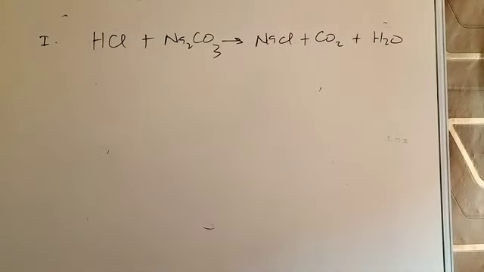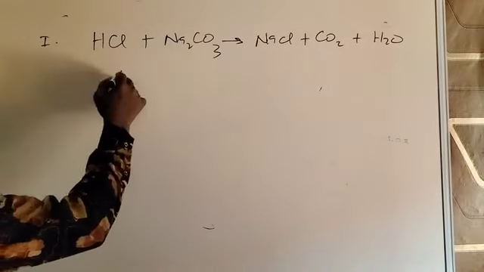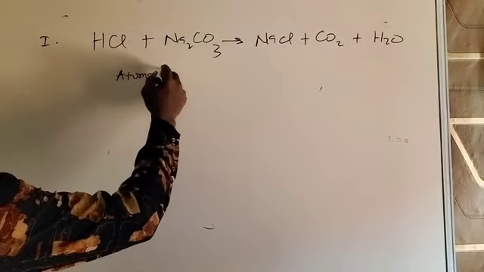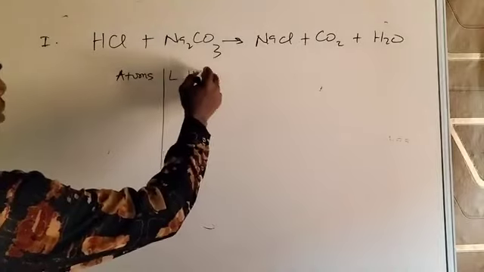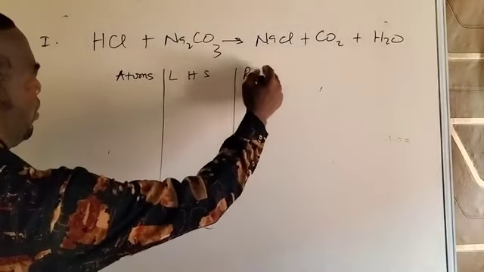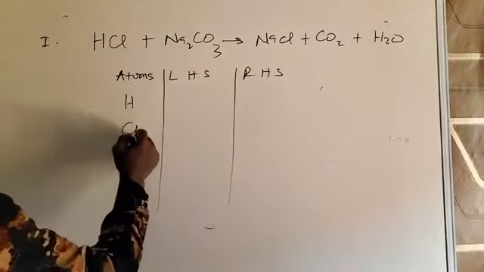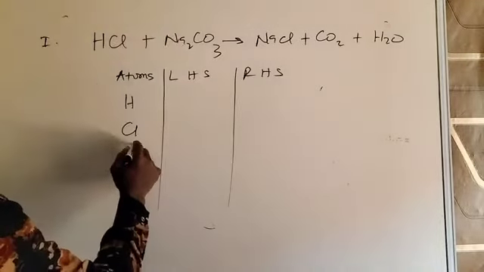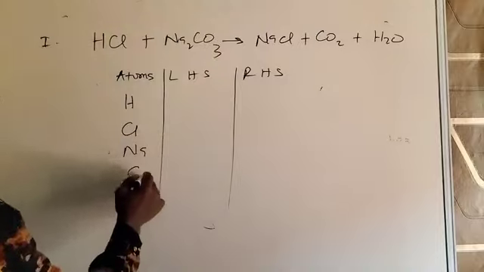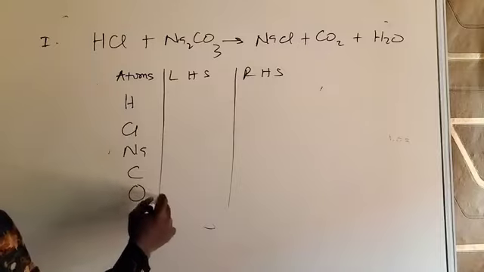For us to know whether it's balanced or not, before we start balancing, we have to list the atoms first. When we list the atoms, we count on the table and see whether it's balanced before we start adjusting. So we have a table: atoms, left hand side, right hand side. The atoms are hydrogen, chlorine, sodium, carbon, oxygen.